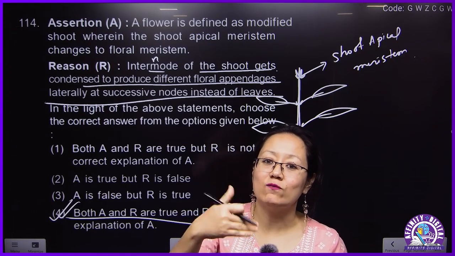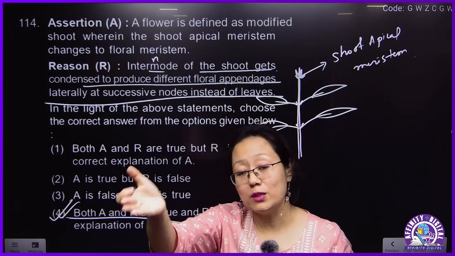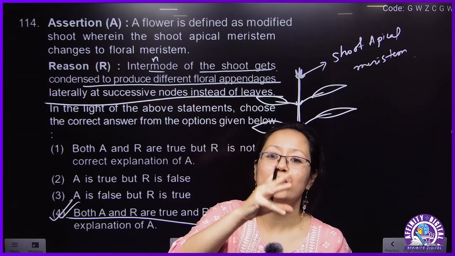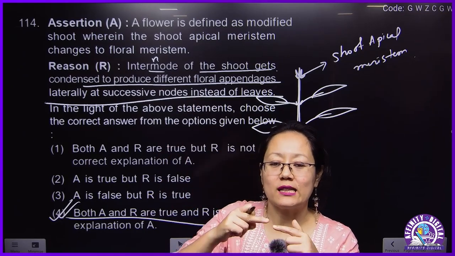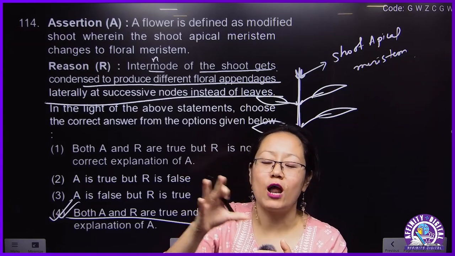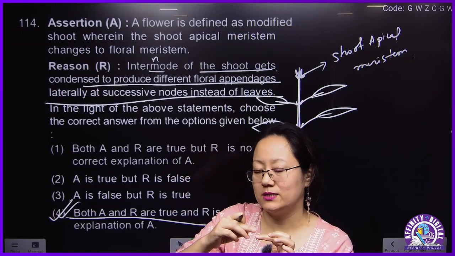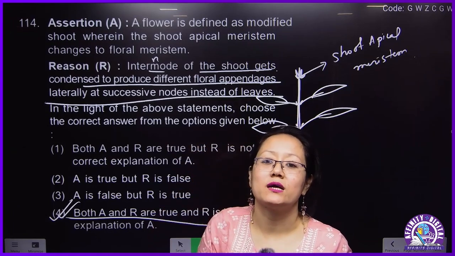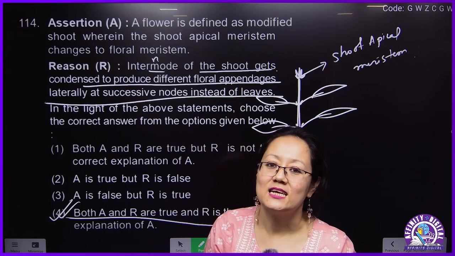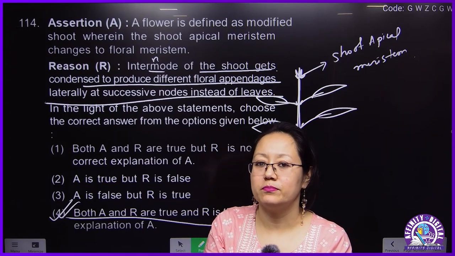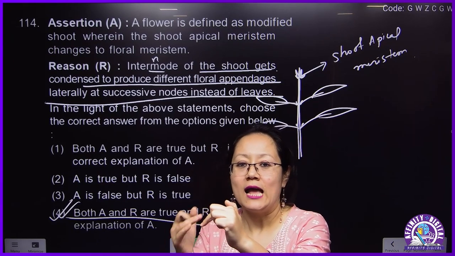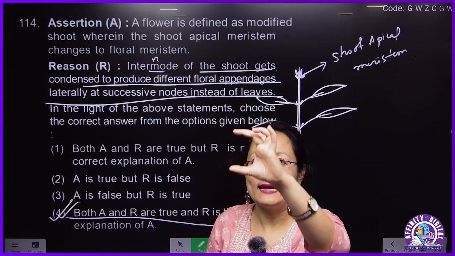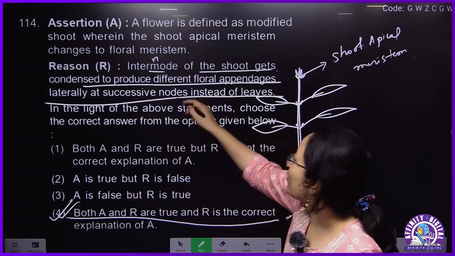That hormone converts the shoot apical meristem into floral meristem, and that floral meristem, instead of producing leaves, will now produce flowers. In the beginning the stem had long internodes, but when flowers form, the internode length becomes short or condensed. So this is all played by the role of a hormone: the shoot apical meristem converts to floral meristem, it starts forming the flower, and the internode length also becomes short. This is what it is saying here.